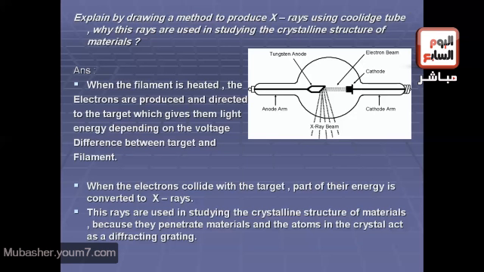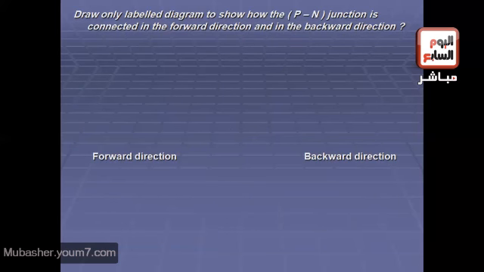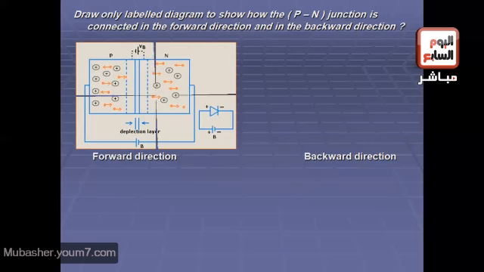Okay, another question. Draw only a labeled diagram to show how the p-n junction is connected in the forward direction and in the backward direction. As we see in the forward direction, the N crystal is connected to the negative pole, and the P crystal is connected to the positive pole, and so the potential barrier decreases and